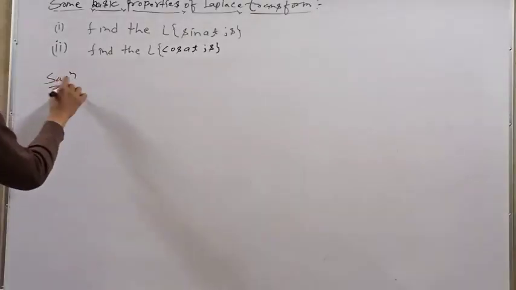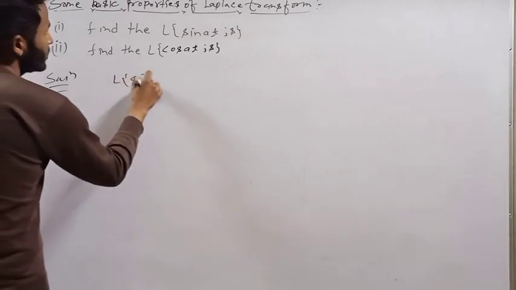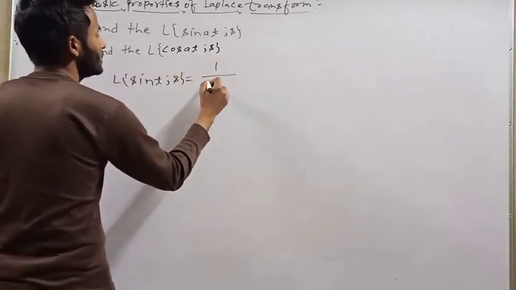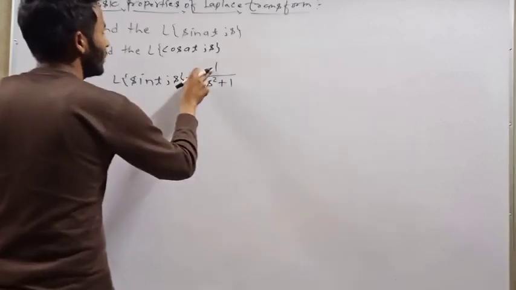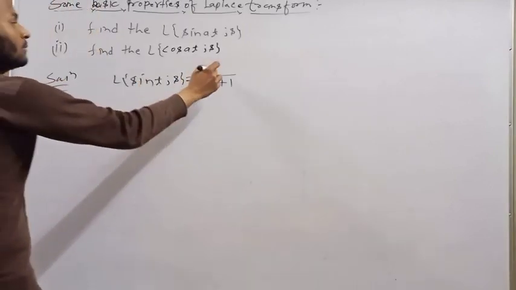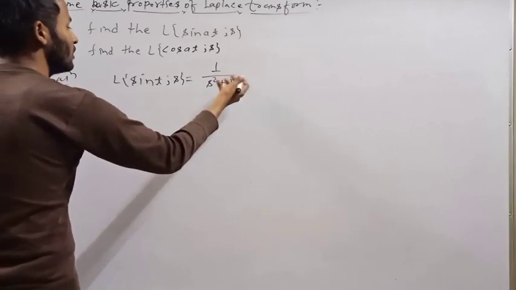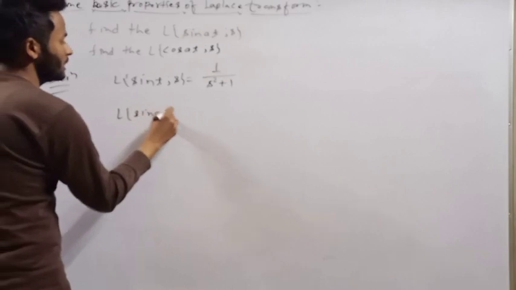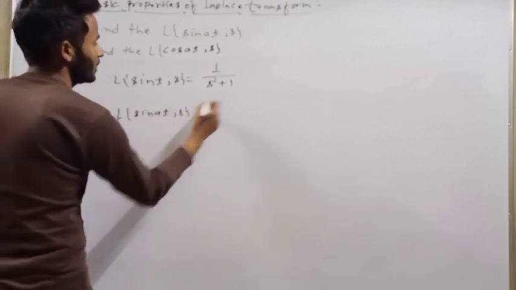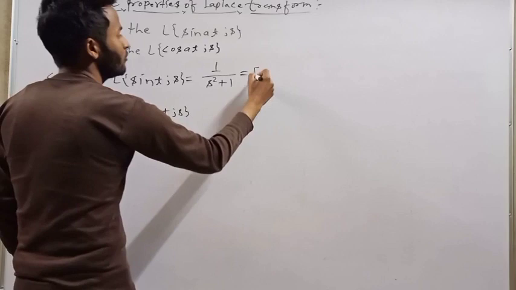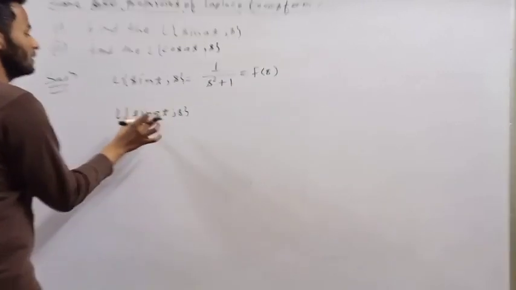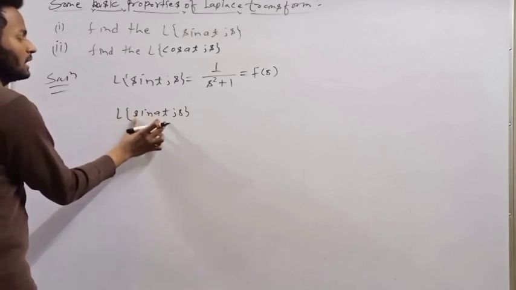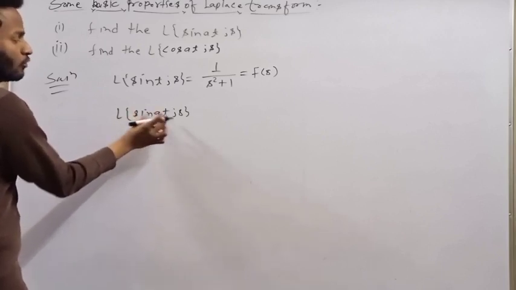The solution: the Laplace transform of sin(t) with respect to s is equal to 1/(s^2+1). Here a = 1, so a^2 and 1^2 are equal to 1. So what is the Laplace transform of sin(at) with respect to s? It can be written as F(s). Here we use the change of scale property; sin(at) is like f(at).